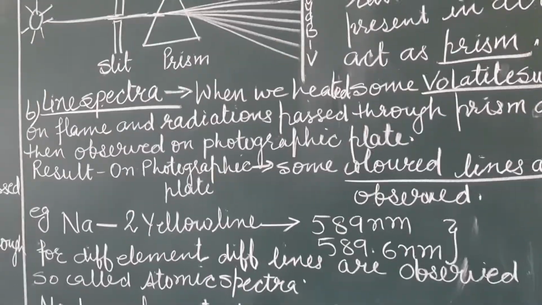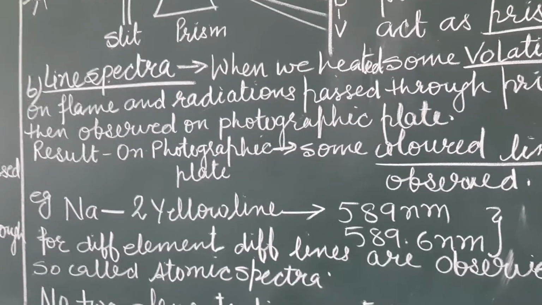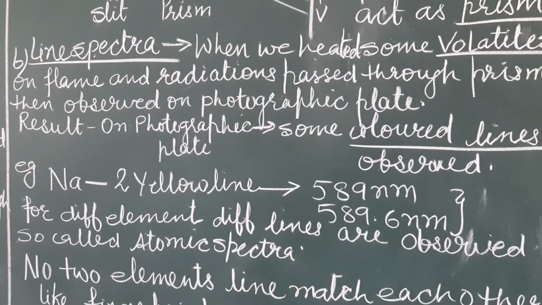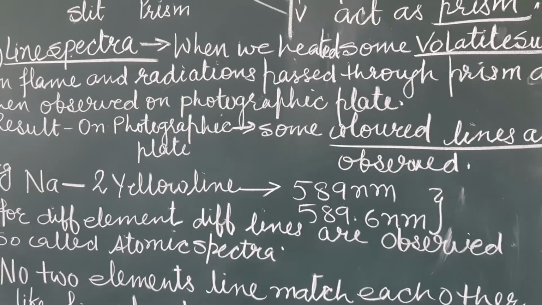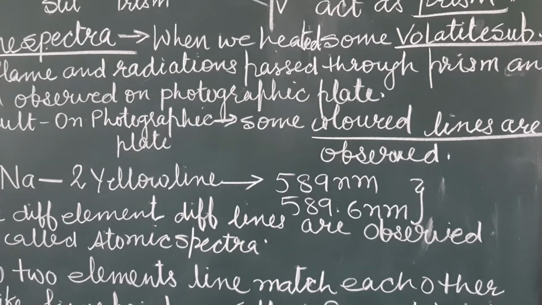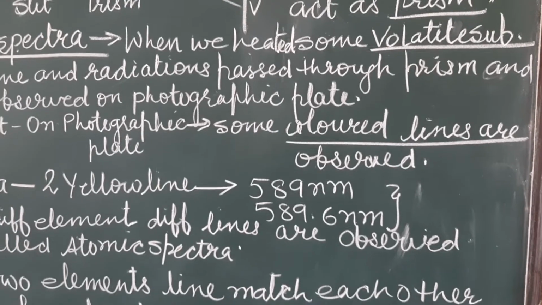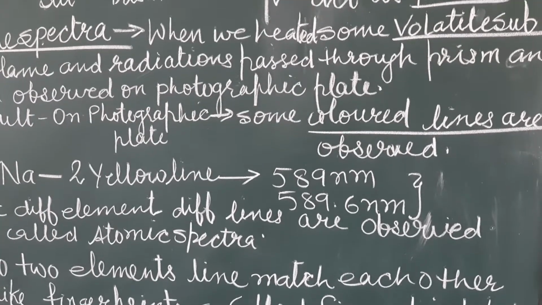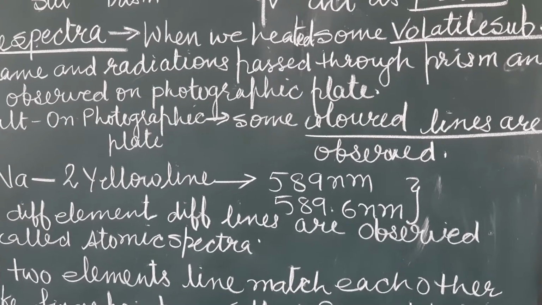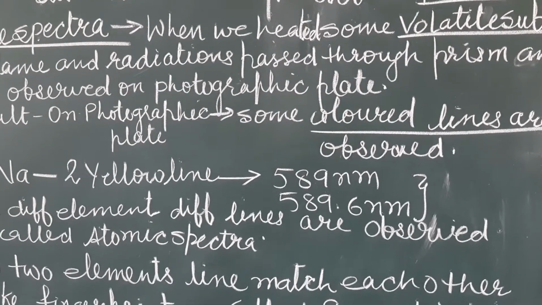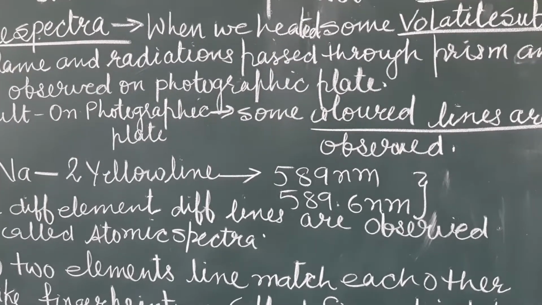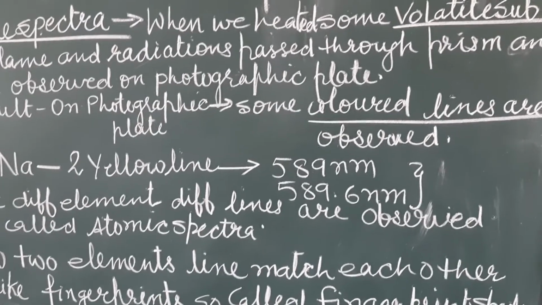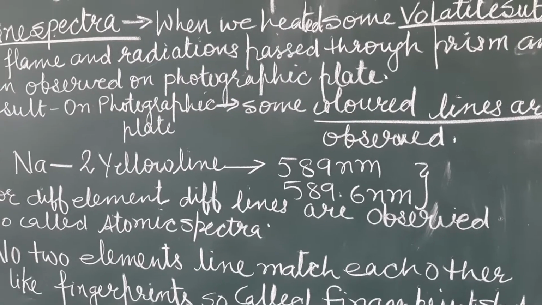In the case of sodium chloride, for the element sodium you get 2 yellow lines. These 2 lines have different wavelengths: one of 589 nanometer, and the second of 589.6 nanometer wavelength.